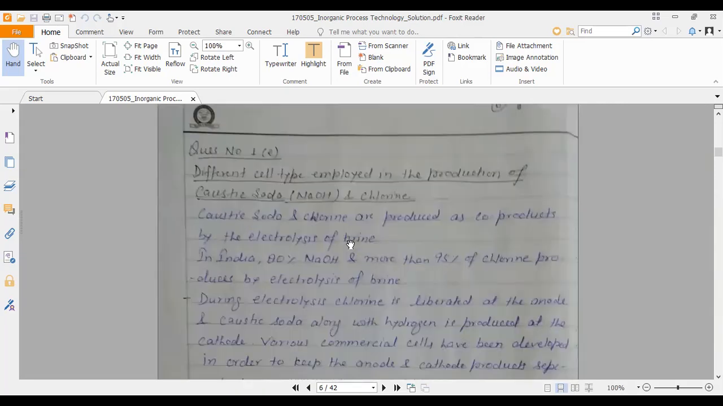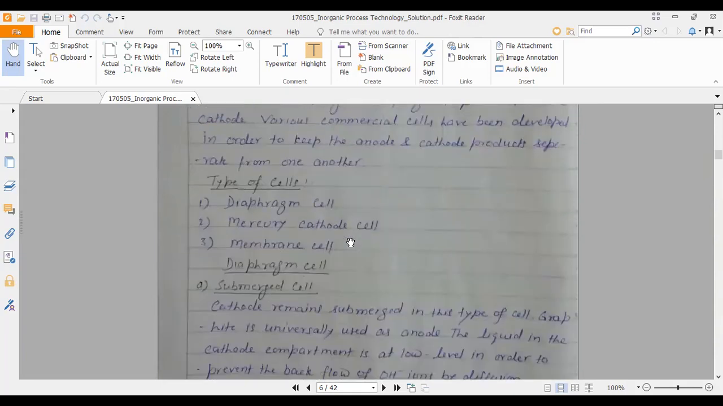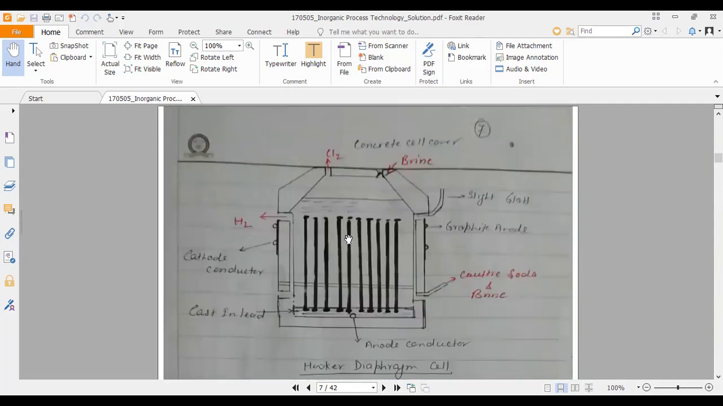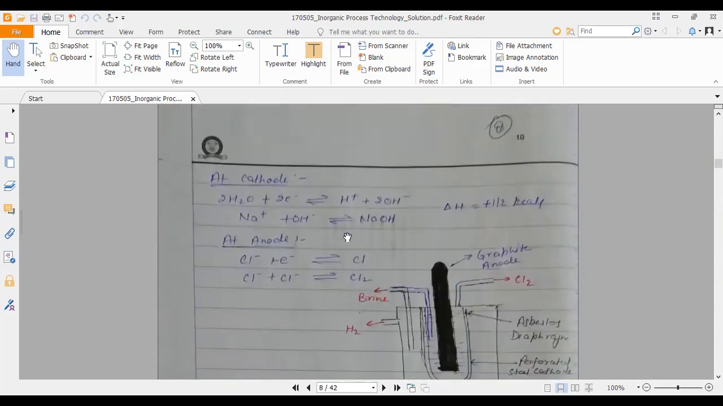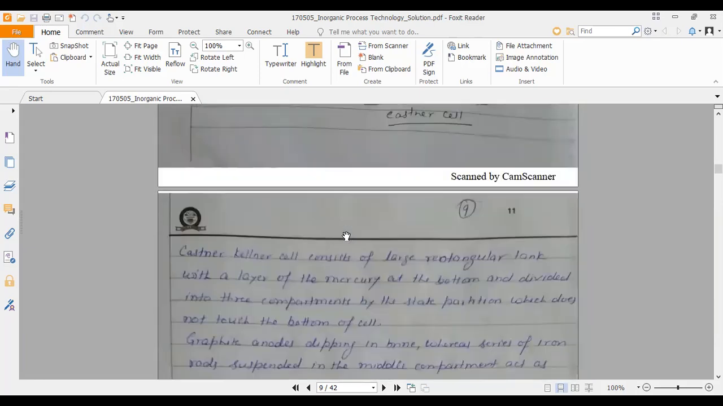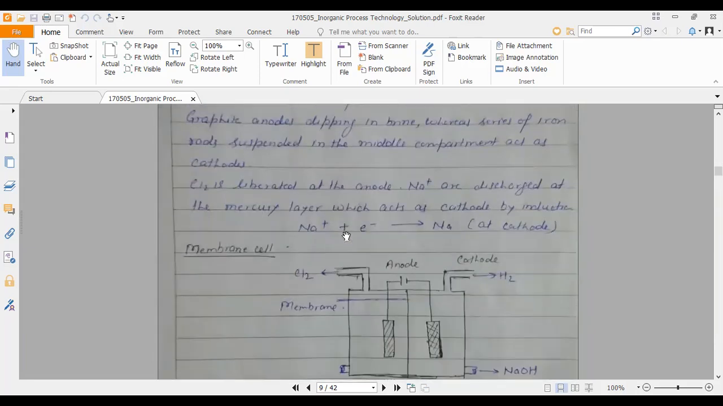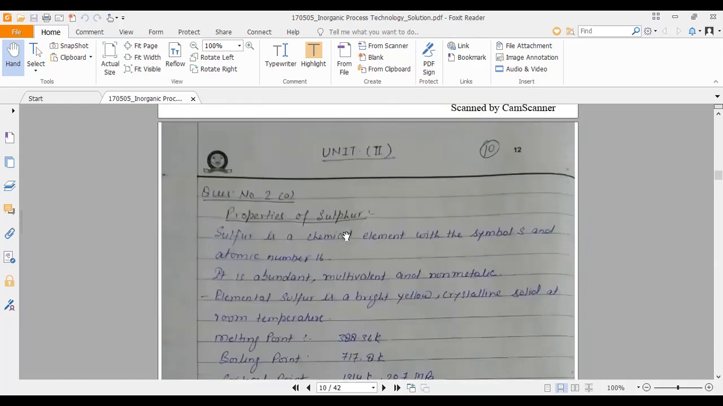The last question was an optional question: different cell types employed in the production of caustic soda, NaOH, and chlorine. The types of cell are the diaphragm cell, mercury cathode cell, and membrane cell. This is a simple thing. Okay, I will share this one. And these are the reactions associated with the different cells, and there is some basic information about those cells. I mentioned it here in unit 2.